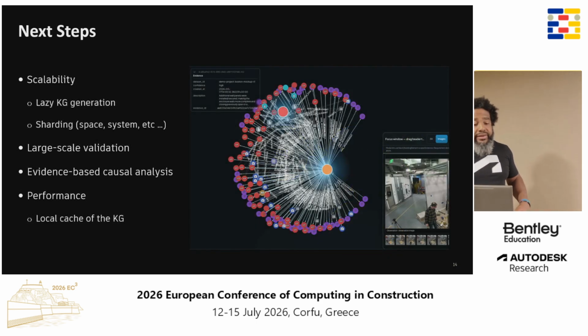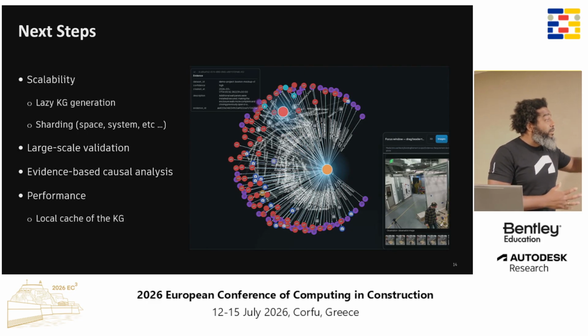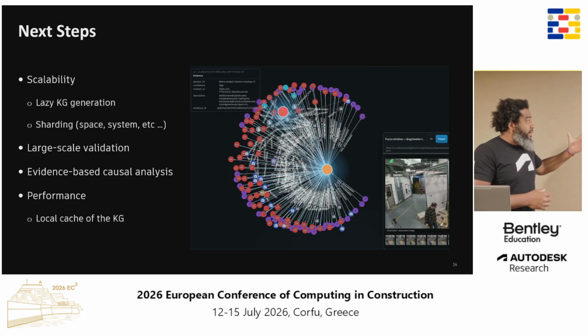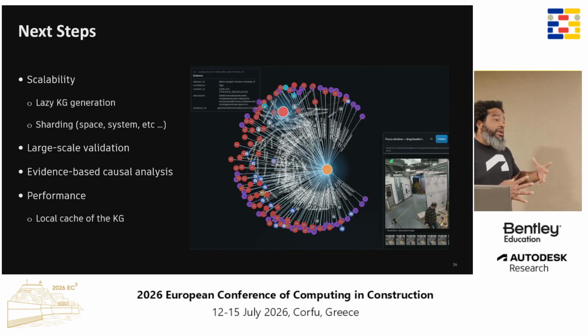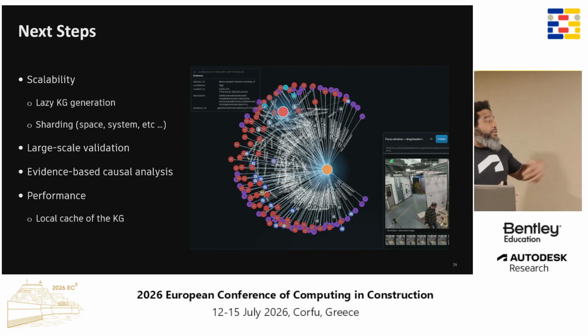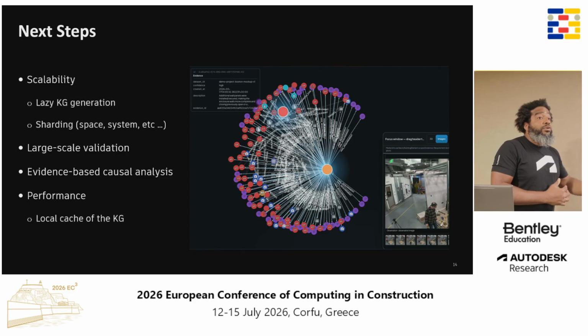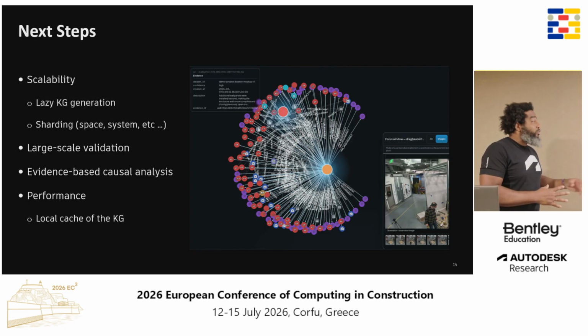And looking forward, the next steps: as you see, this is a scaled-down project. We want to try this, and we are already working with large construction companies, looking at larger construction sites and seeing how our approach will work there. We're also looking at tools to avoid the performance bottleneck, like sharding the knowledge graph according to space, systems, etc., or only adding the building element nodes as they are needed. Because if you remember, an IFC file has a lot of elements. We don't need to put all of them a priori in the graph because it's going to explode the database. So we need to be careful with that.